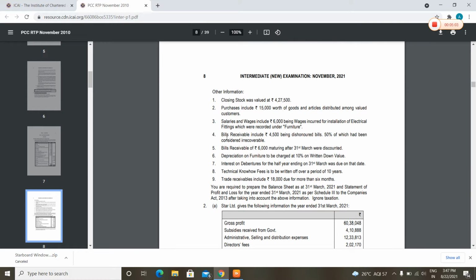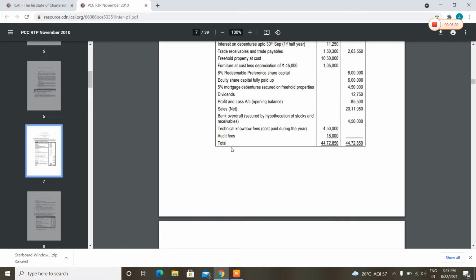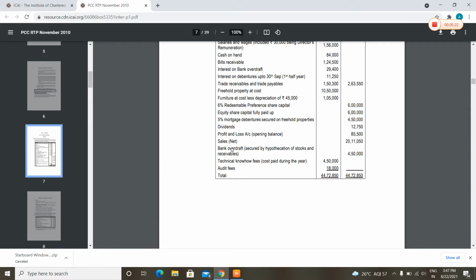Next part, bills receivable include 4,500 being the dishonored bills, 50% of which had been considered irrecoverable. Now, how do we have to treat this? We have got trade receivables, 1,50,300, correct.